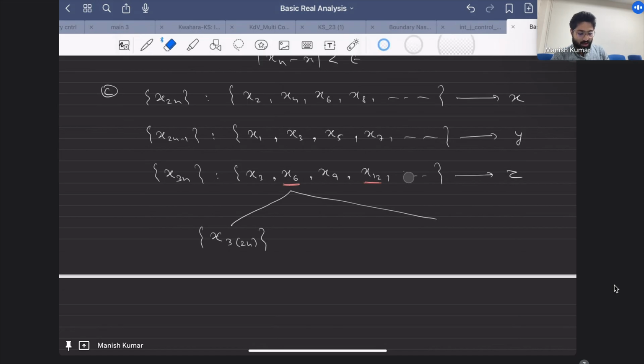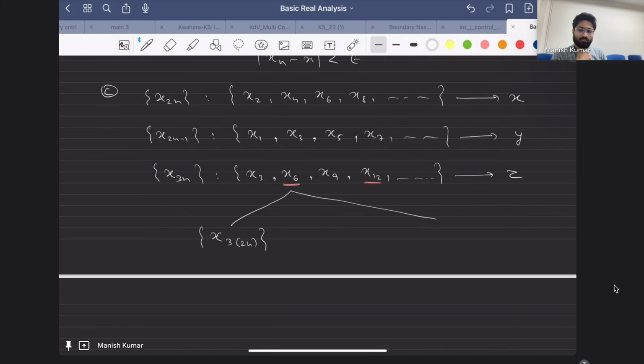Sir, we have x2n and x2n minus 1 as a complementary pair of subsequences. Correct. And if we are able to show that sequence x2n and x2n minus 1 are converging to the same limit, then the whole sequence will converge to this. True. So, sir, I will show that the sequence x2n is converging to L and x2n minus 1 is also converging to L. True. Sir, for this, I gave you the first sequence x4n, and for the second, take x3 to the power n. Are you not getting, sir?